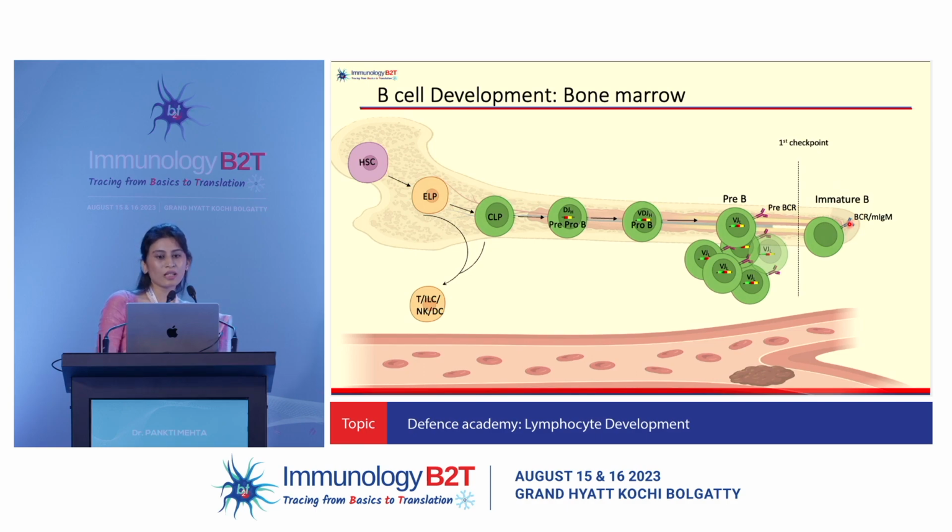B cell, which will express a membrane IgM. So it undergoes a light chain rearrangement to either express kappa or lambda and form a mature membrane IgM. Those cells that fail to undergo a kappa, lambda or a VJ rearrangement are going to die by apoptosis. Those cells that are self-reacting, suppose the BCR is self-reactive to the stromal antigens, what will happen? The RAG enzymes are again switched on and there is some amount of receptor editing that happens. If the cell now does not react, it's going to survive. If it is still reacting, it will be deleted or converted to a BREG. This forms the second checkpoint. These immature B cells now leave the bone marrow.